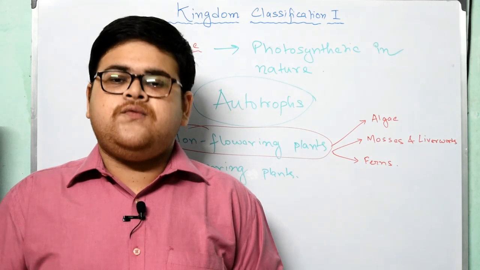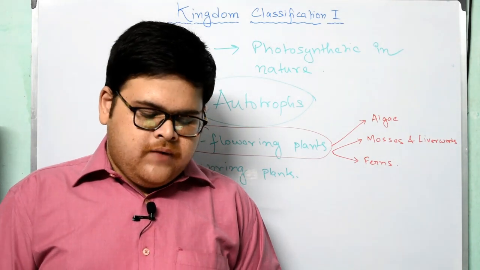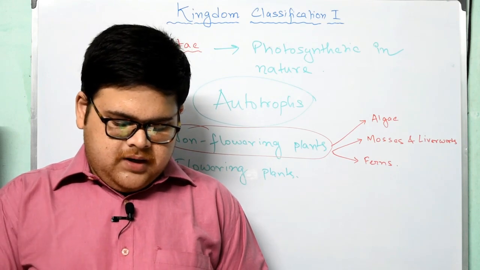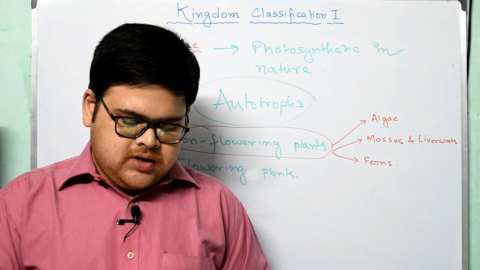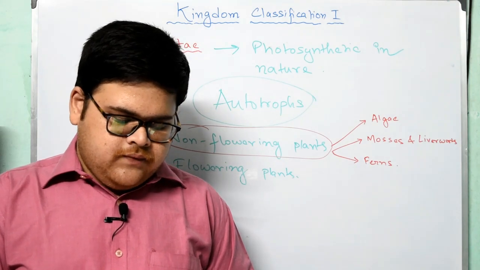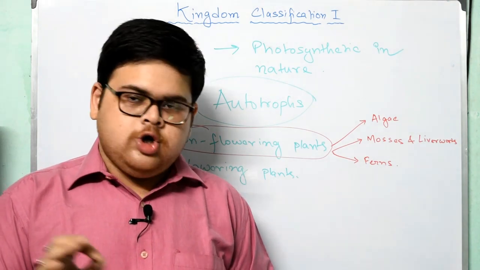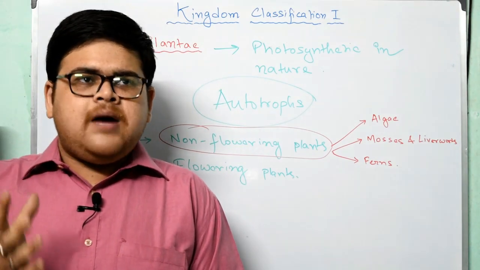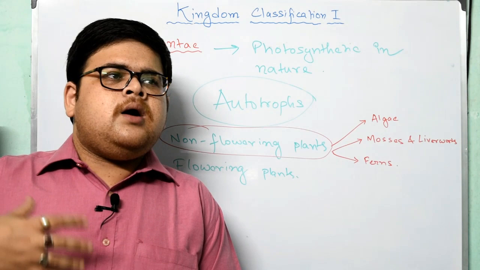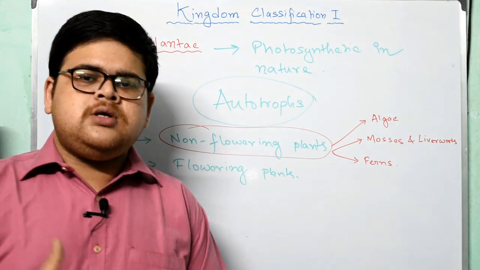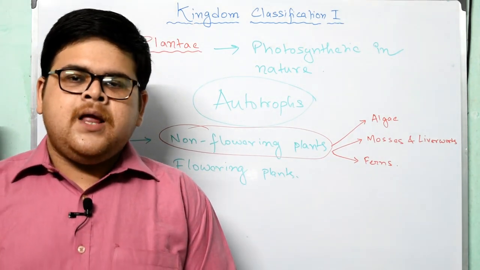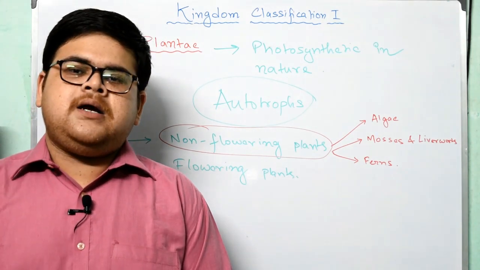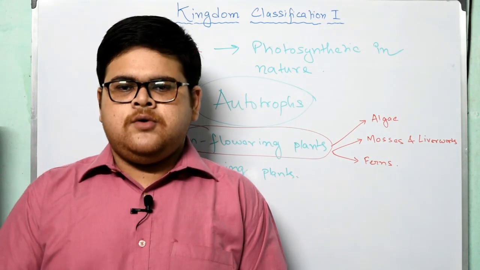Now the ferns. We all know that ferns are terrestrial plants that have distinct roots, stems and leaves. This plant contains simple conducting tissue for transporting water and food. The leaves of ferns are called fronds. Now some of you who have a passion for gardening go to the shops and buy fern plants. They are definitely non-flowering, they do not produce any kind of flower, but they have a unique structure of stem, root and leaves.